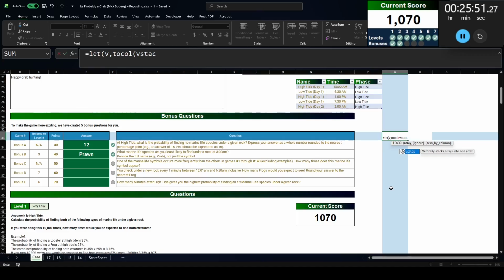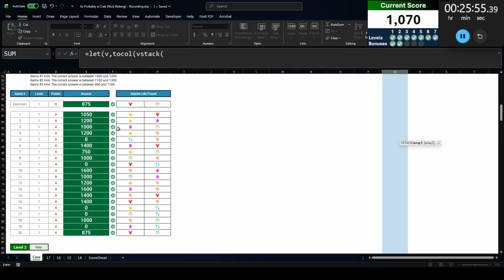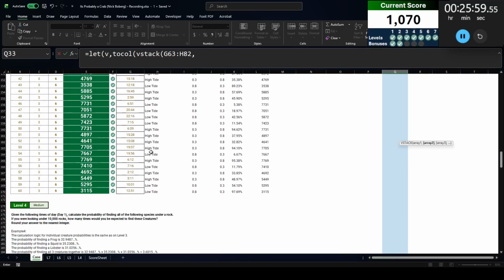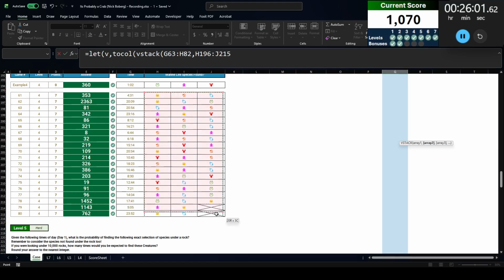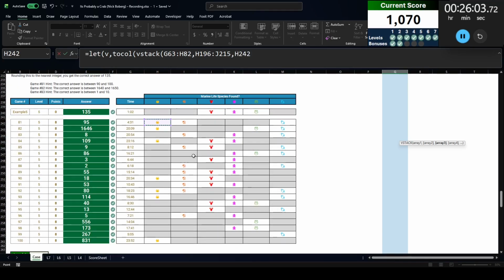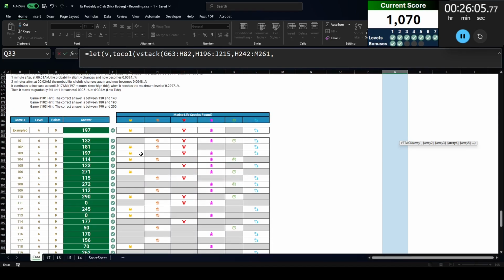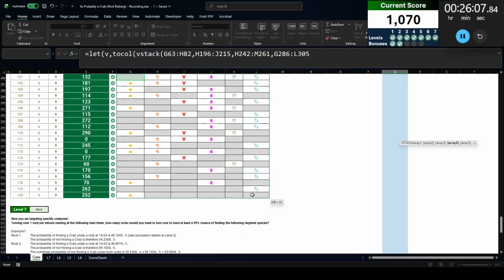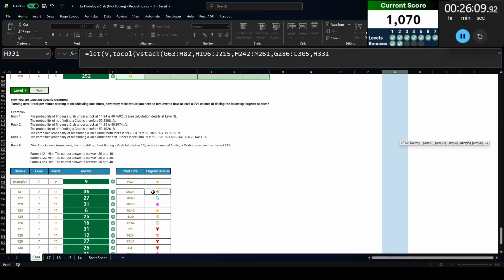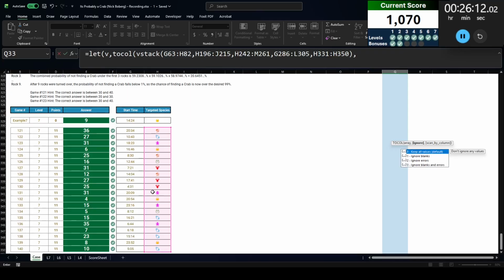to call VStack. So we're looking at which levels? Games 1 through 40, so all of the levels. So we're going to get all of these symbols. No symbols there. No symbols there. All of these symbols. All of these symbols. And get all of these symbols. And then finally also get all of these symbols. VStack them together. To call is going to be ignore blanks and errors. So that's going to give me one nice big long column.